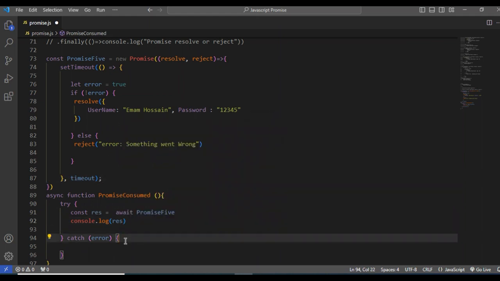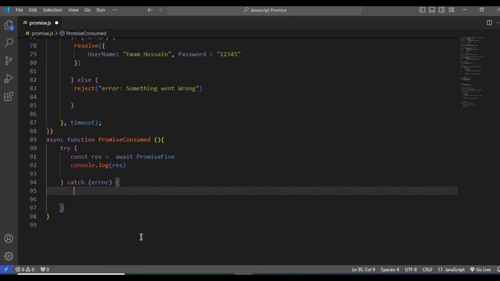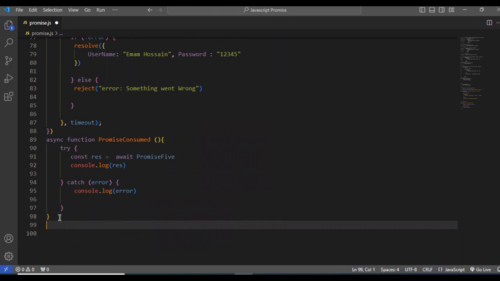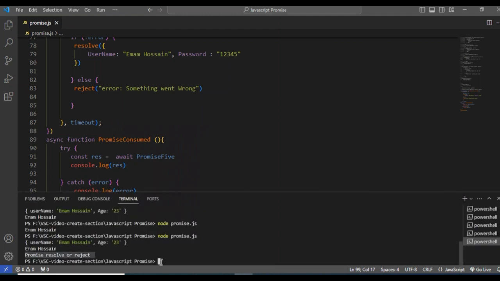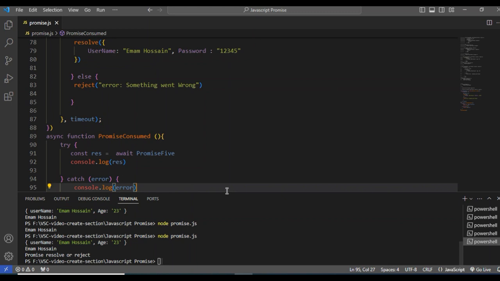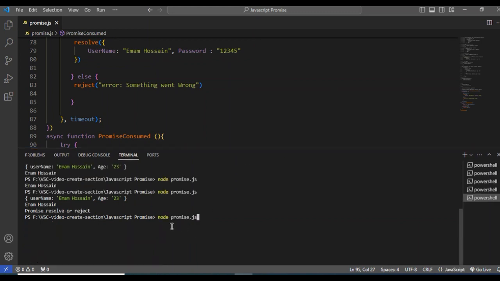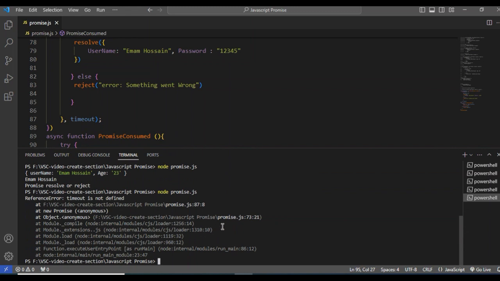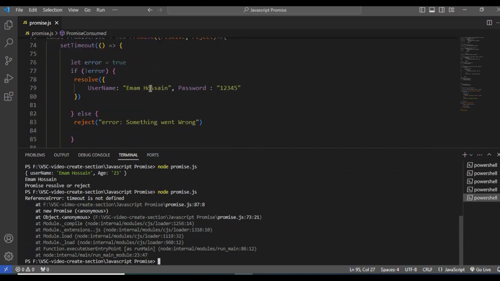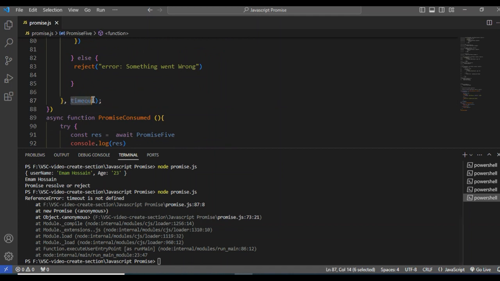Let me complete this code. Console log error, and I have to call this async function, promise consumed. What will happen? Set timeout, sorry. I didn't declare set timeout.